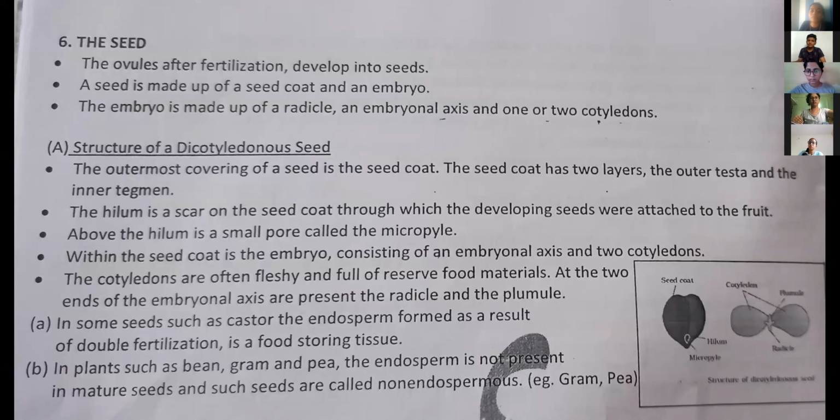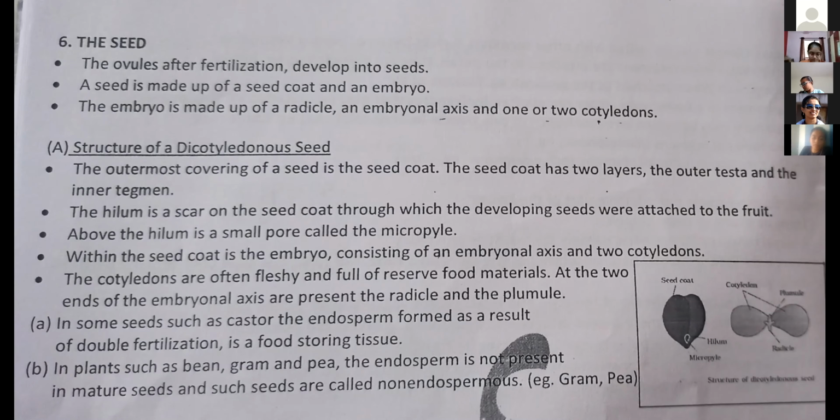In the last class, we studied the fruit, right? We have completed the flower part, then the fruit part, and now we are going to discuss the seed. Can you tell me, after fertilization, we use the term seed. Before fertilization, seed is which structure? Arpita. Ovule. Very good. Ovule, right? Ovule converts into seed after fertilization.